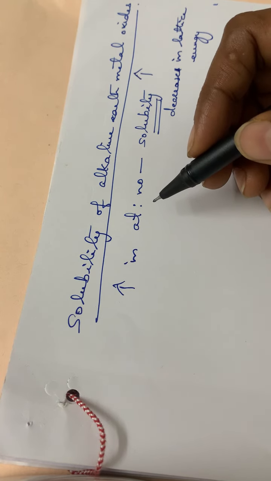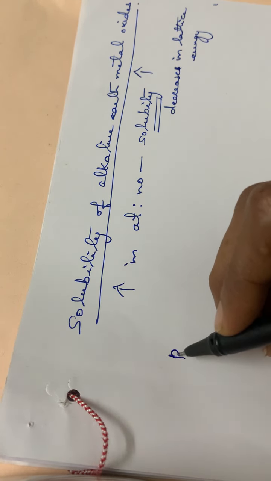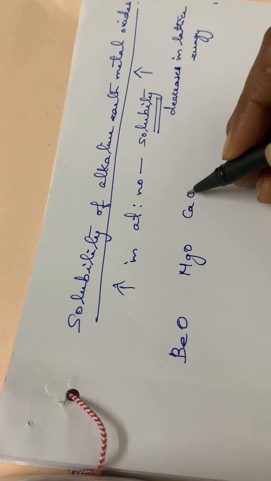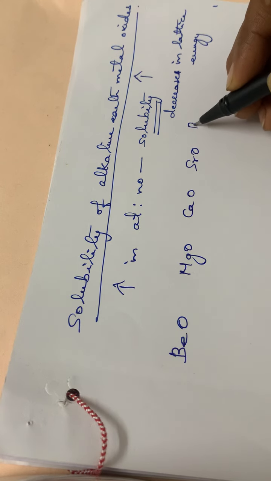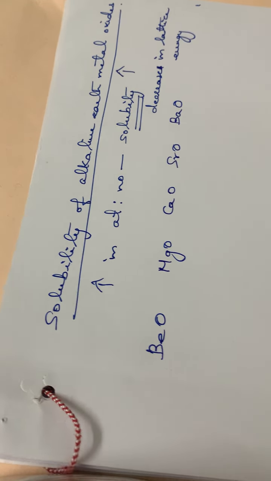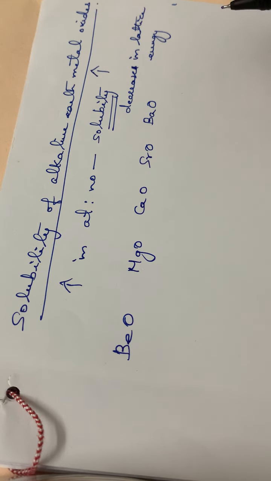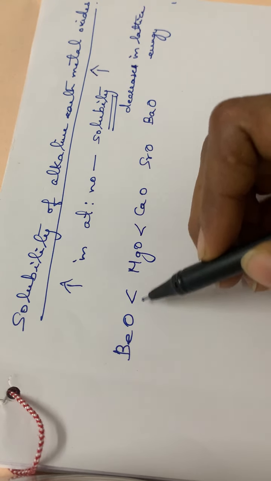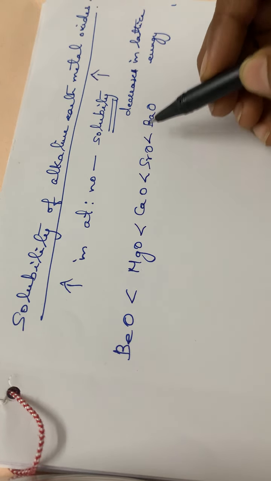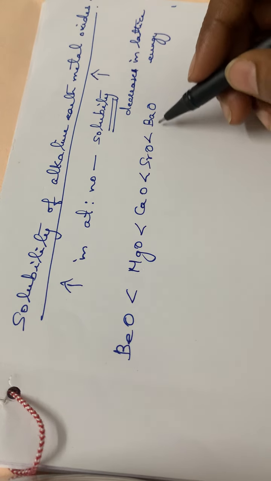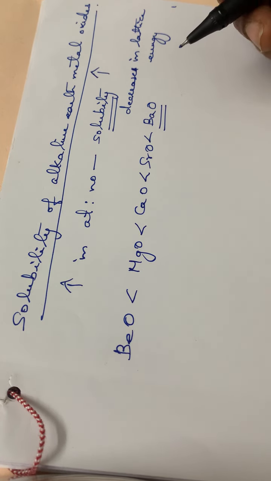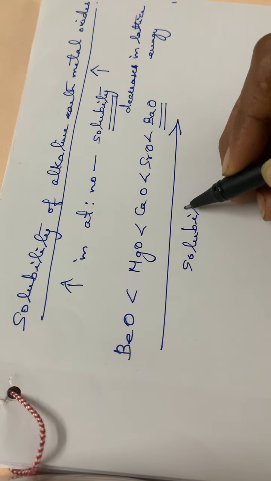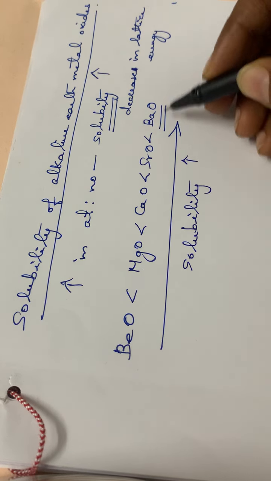So we can write the solubility order of the oxides of these alkaline earth metals: beryllium oxide less than magnesium oxide, less than calcium oxide, less than strontium oxide, less than barium oxide. So barium oxide has the highest solubility. In this order the solubility increases down the group.